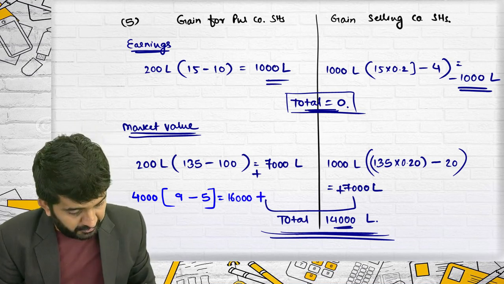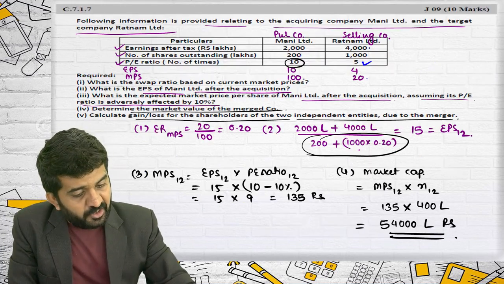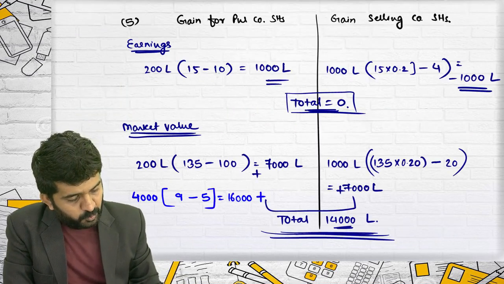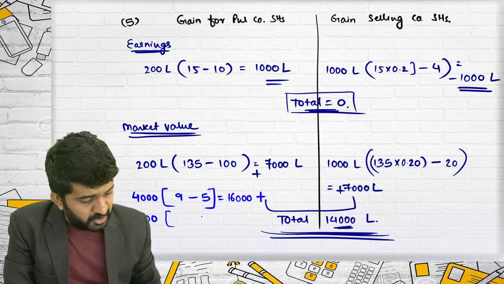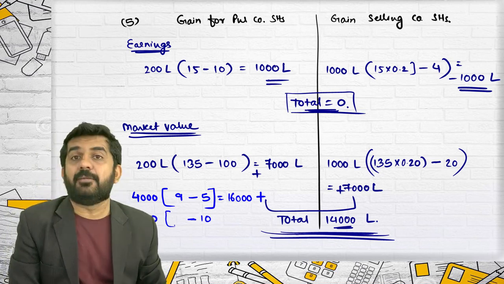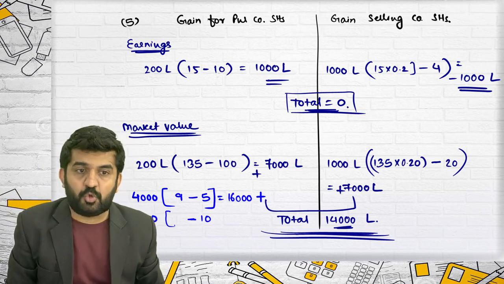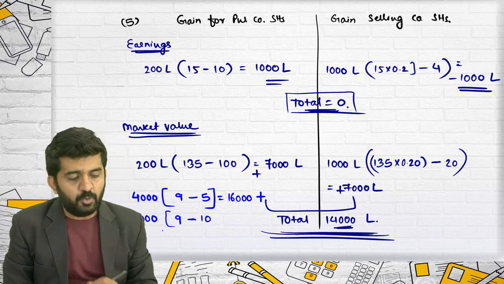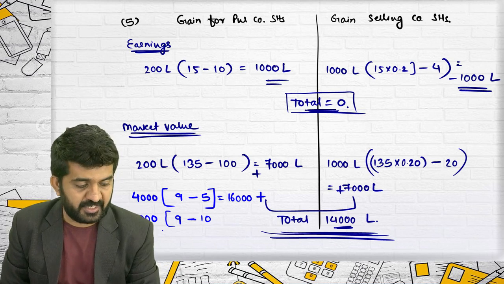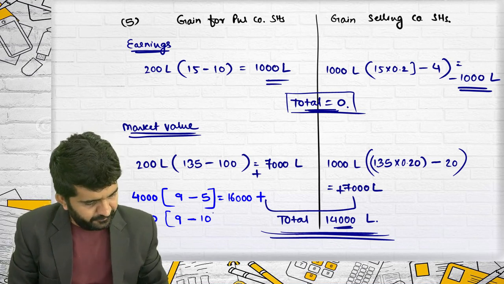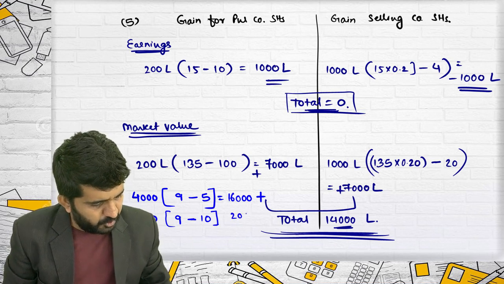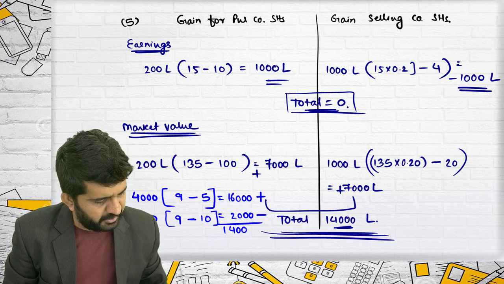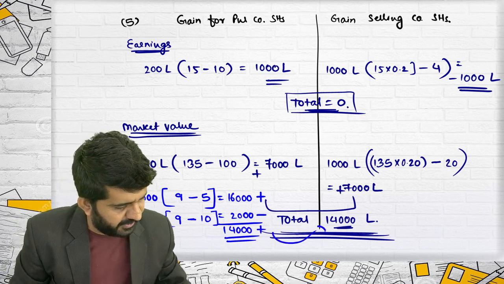But there was earnings of 2000, which was first multiplied by 10 because their previous PE ratio was 10. But now the PE ratio is 9. This will be 2000 negative. Net will be 14,000 positive, which is reflected in this.